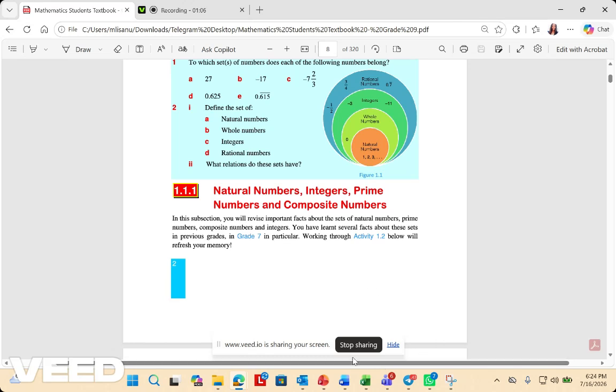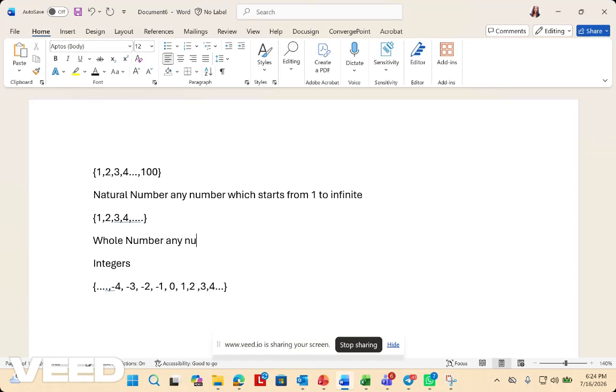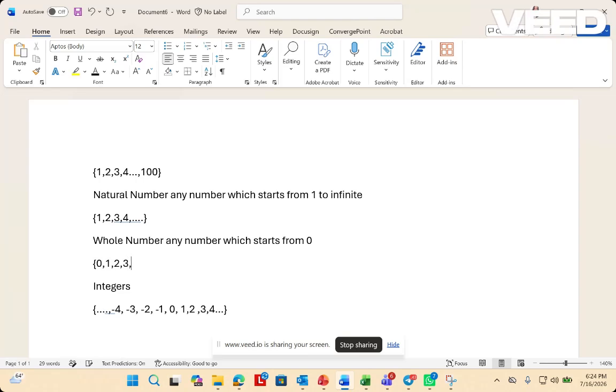So what do we mean by natural number? Natural number is any number that starts from 1 to infinity. So whole number, any number which starts from 0. So in this case 0, 1, 2, 3 and so on, we call natural whole numbers. Integer, it consists of the negative numbers as well as 0 and the positive numbers.